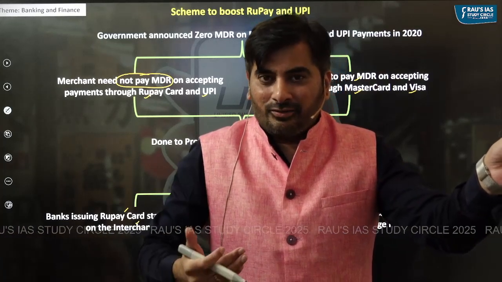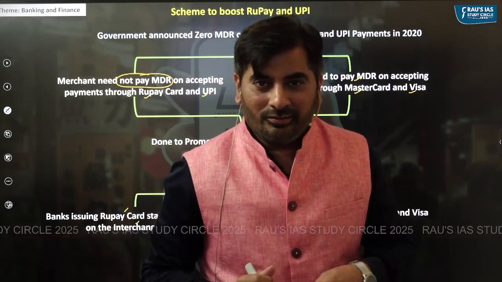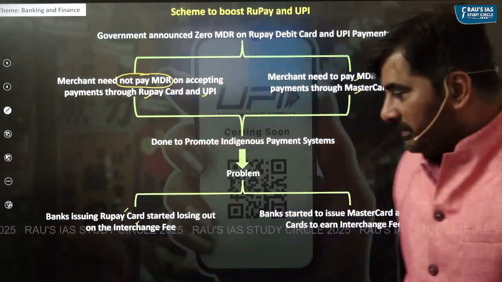The objective of the government was to promote the RuPay card, but this was going against the government's objective, right? So to solve this particular problem.